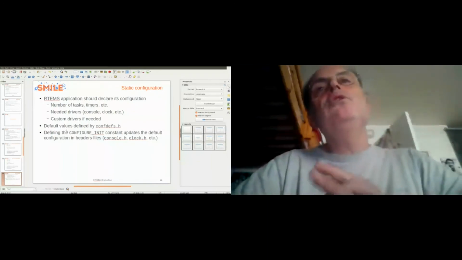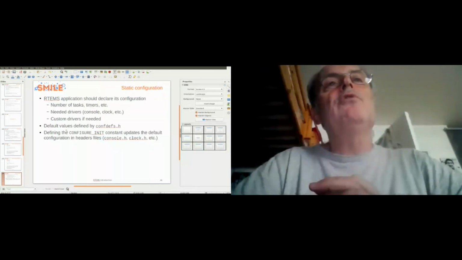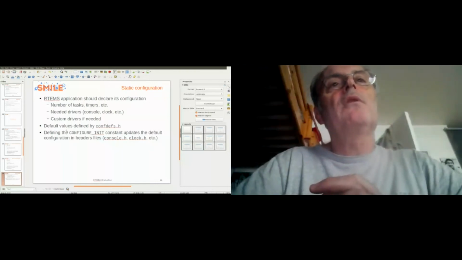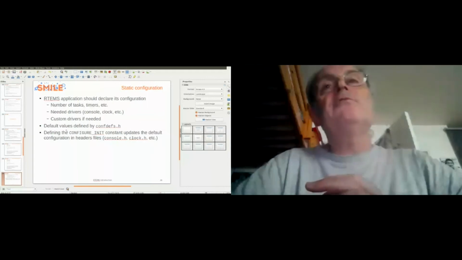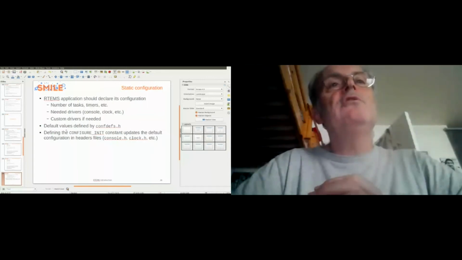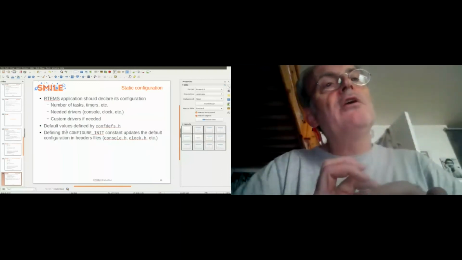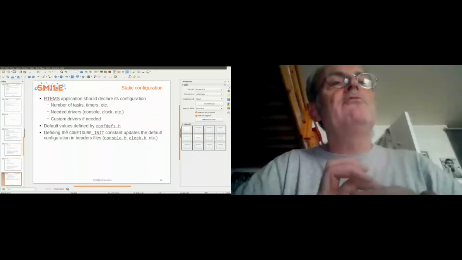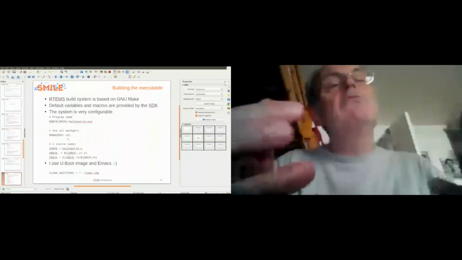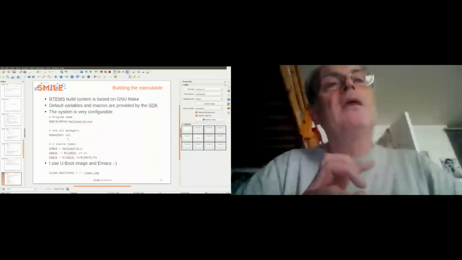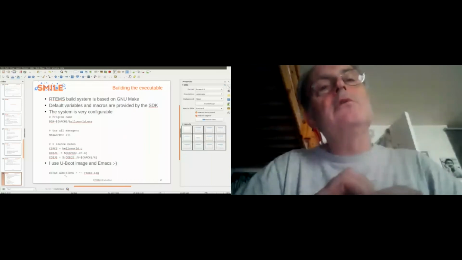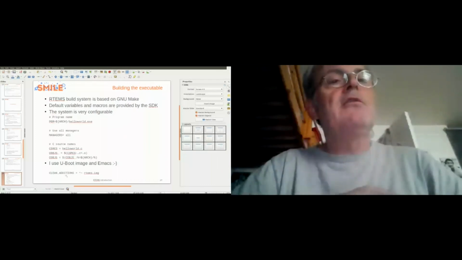If you want to build the executable, it's quite simple. You just have to define a Makefile. You have lots of examples of Makefiles in the test suite. So you define the executable. You say I want to load all the managers, for example, but you can load some managers and not load some other managers. You define the list of source files, and for example, you can add some tasks in the Makefile target.